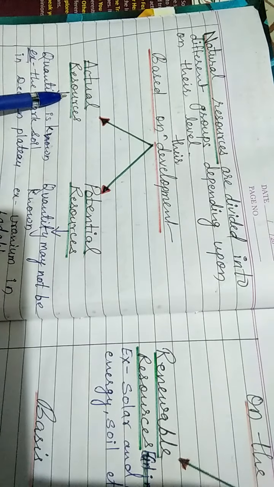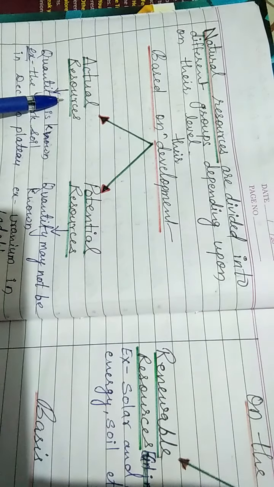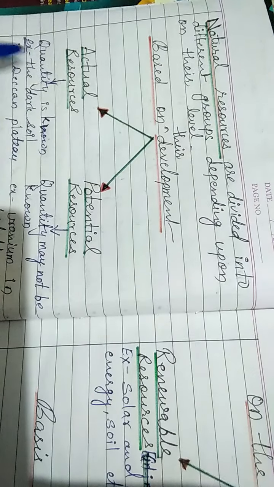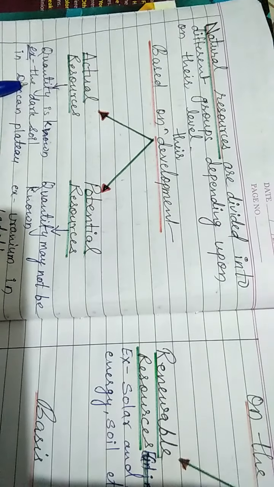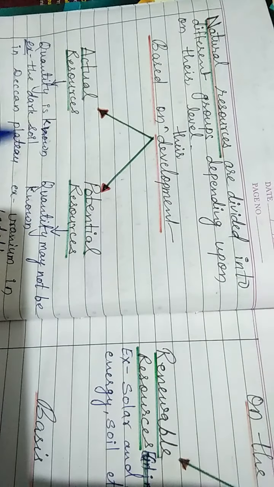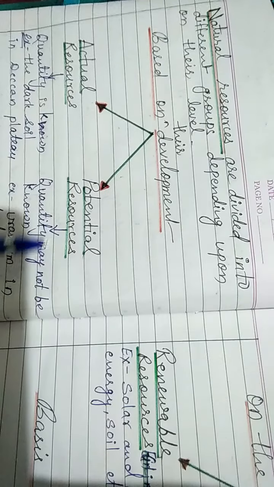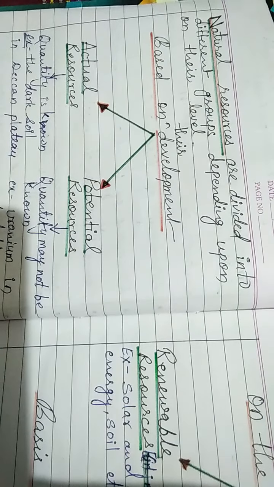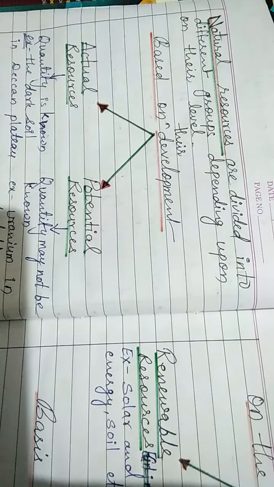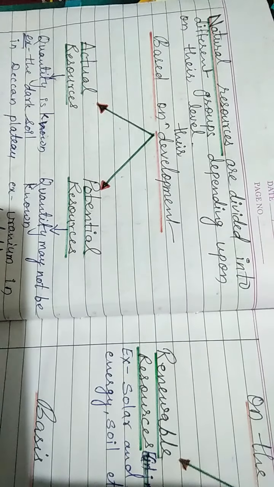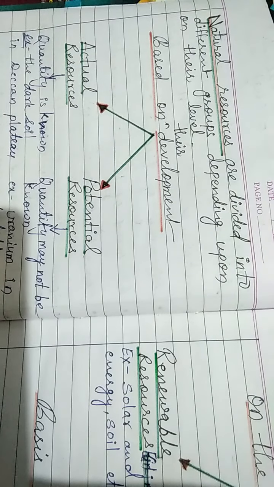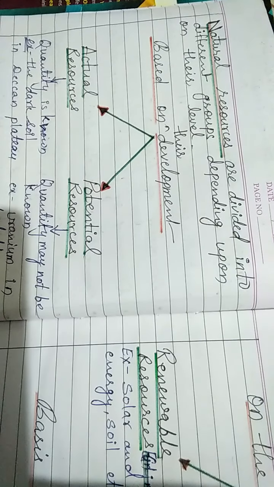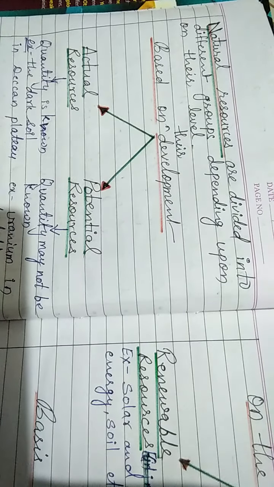Actual resources are those resources which are actually present on the earth and whose quantity is known. Example: the black soil in the Deccan Plateau is an example of actual resources. Next one, potential resources. Potential resources are those whose whole quantity may not be known and which are not being used at present, but these resources can be used in future. Example, uranium in Ladakh is an example of potential resources.